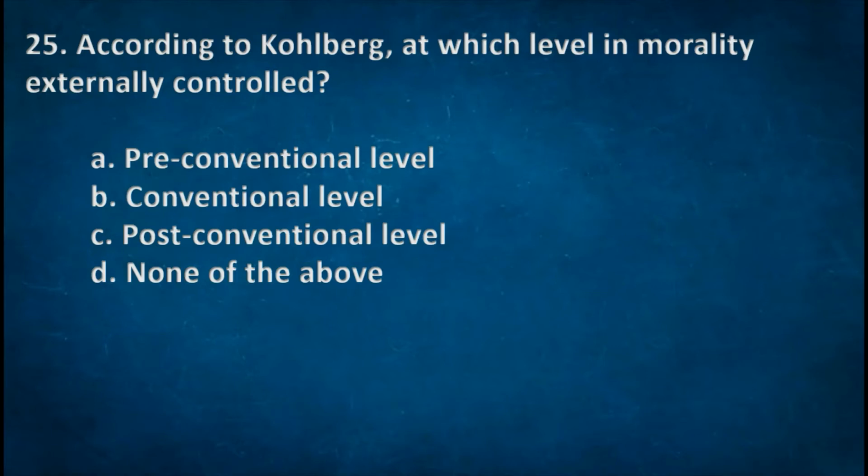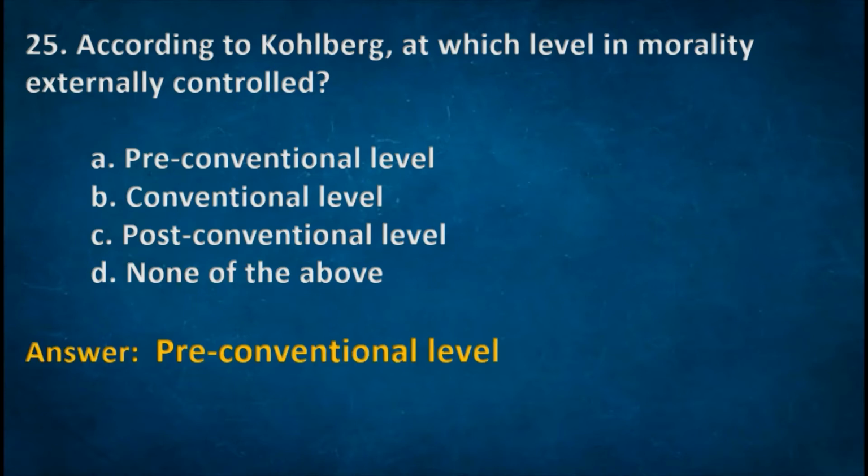Next one. According to Kohlberg, at which level is morality externally controlled? Options: A. Pre-conventional level, B. Conventional level, C. Post-conventional level, D. None of the above. Right option A.